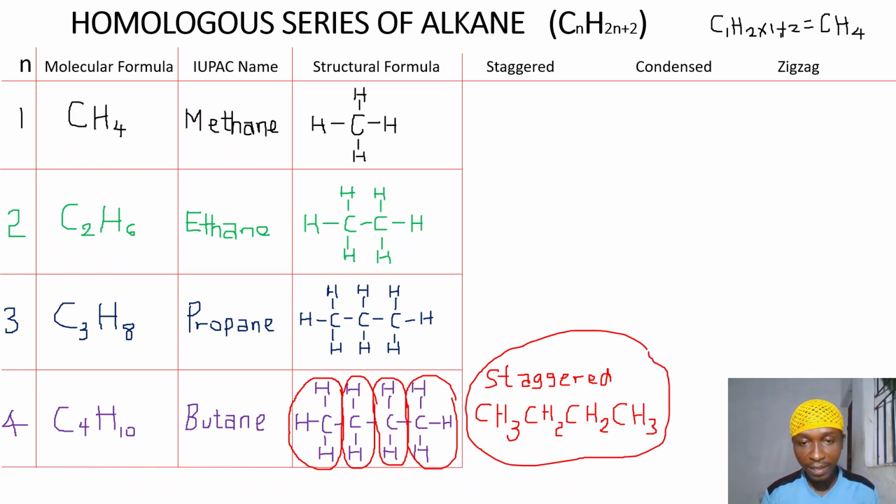Now, to write that in condensed form, we should have CH3, then we open a bracket, CH2, then we have 2 of that CH2, so bracket 2, then CH3.